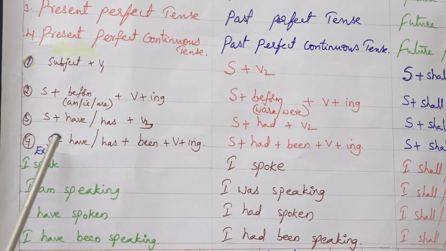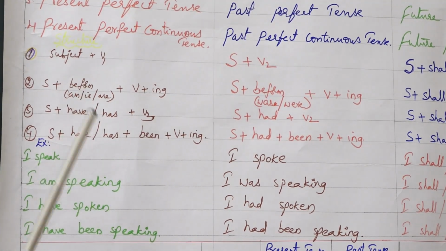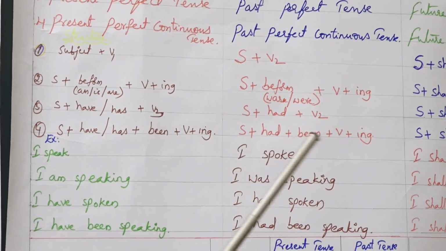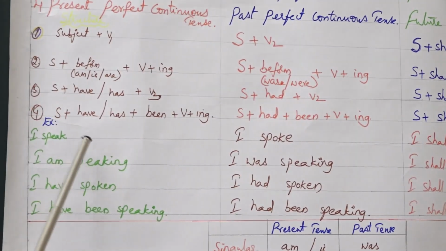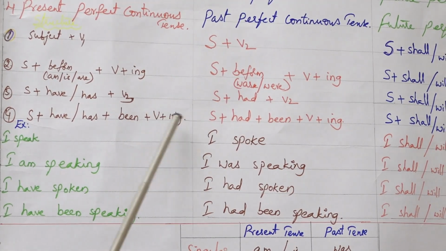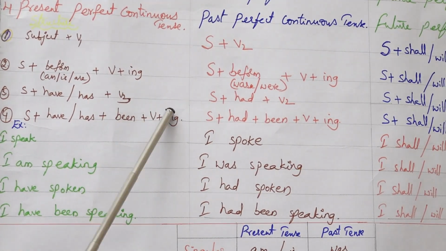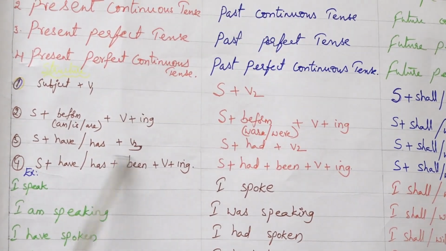Next, present perfect continuous. That means subject with have or has. Here, I have 2 books. He has 2 books. That means first person carries have and third person has. I have been speaking. That means you are combining both present perfect and present continuous in a single form.